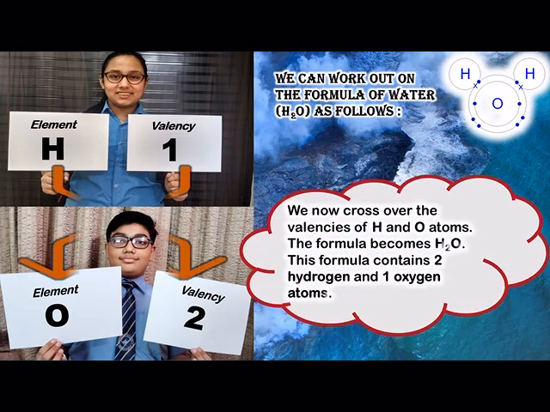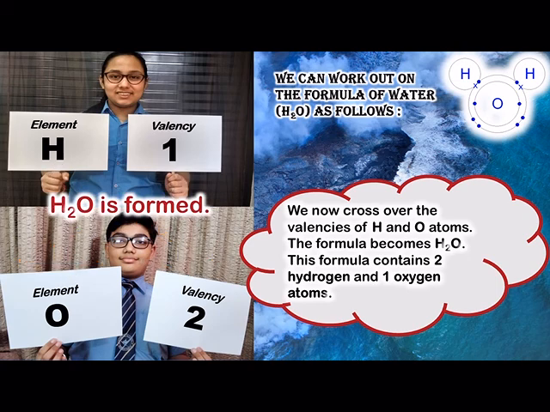We now cross over the valencies of H and O atoms. The formula becomes H2O. This formula contains 2 hydrogen atoms and 1 oxygen atom. Thus, the formula of water is H2O.